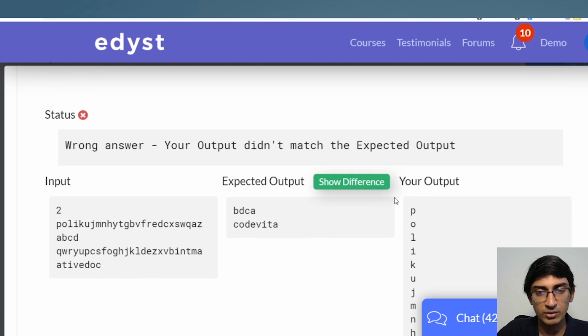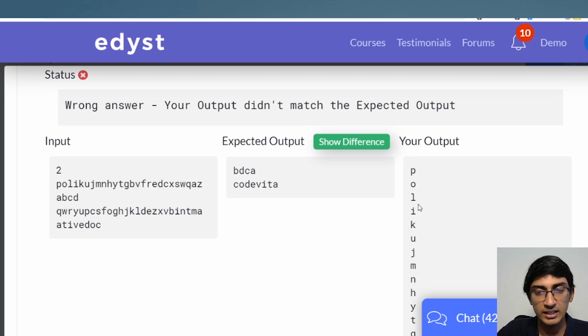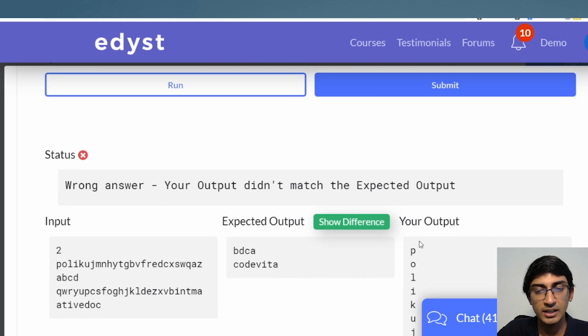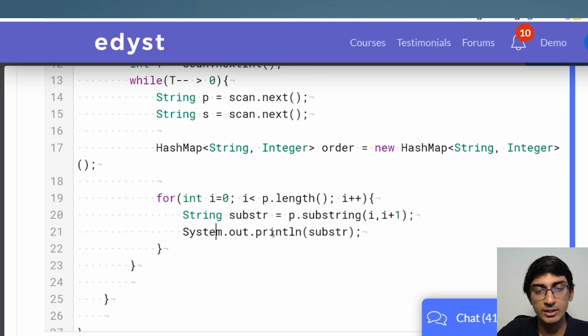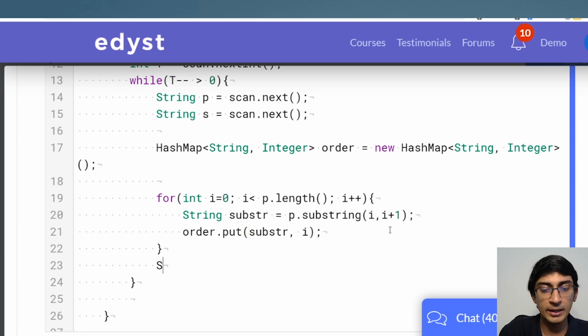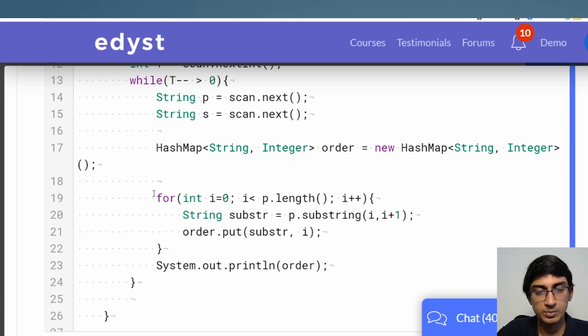So basically we have got all of the alphabets of the dictionary here. We have P, O, L, I, K, U, J, M, N, H, Y, T. So through this we are getting all of the alphabets one by one. What we want to do is, for this substring, this is the position, so we'll put this in the map. We'll do order.put, with the substring str, and we'll put this i position. And I'll print out this order so that you'll understand what exactly happened here. System.out.println(order). So I'm just printing this out.